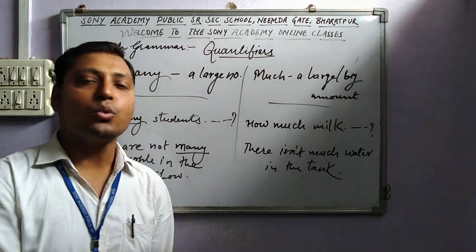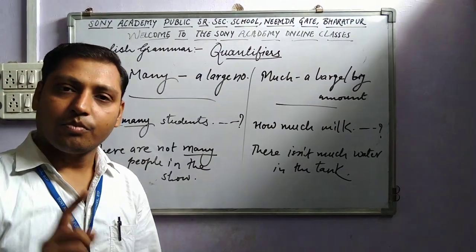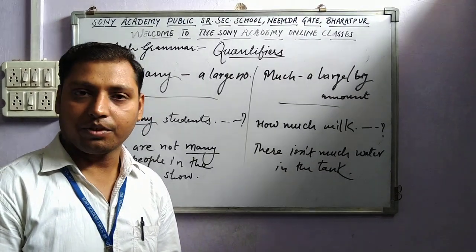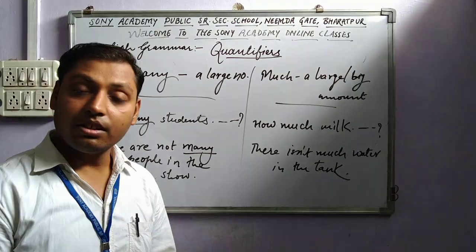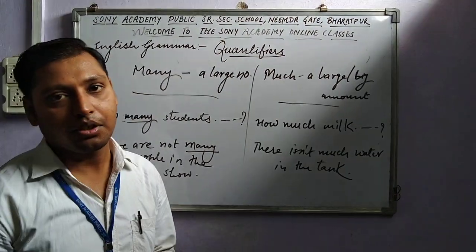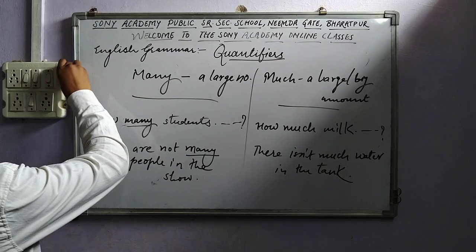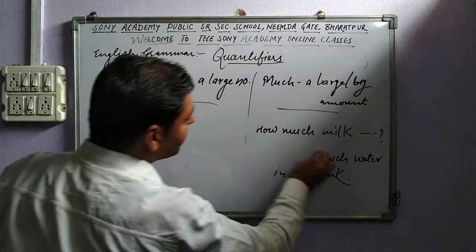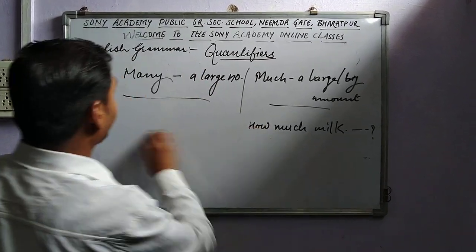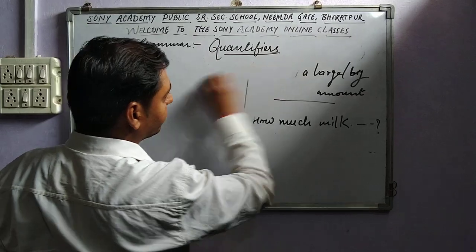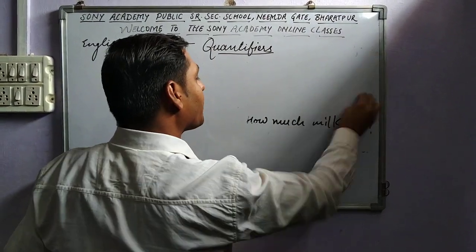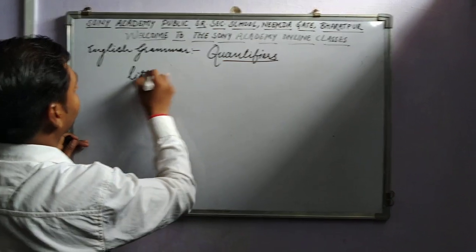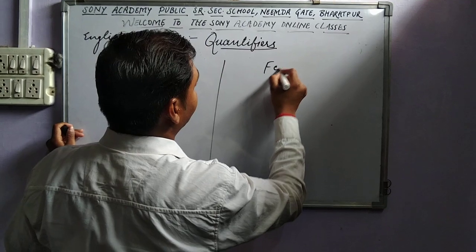Now let us talk about little and few. Then again, a little and a few. Then later, we shall talk about the few and the little. Now let's talk about them. My dear students, little and few have some similarities and differences as well. First, we shall talk about the differences.